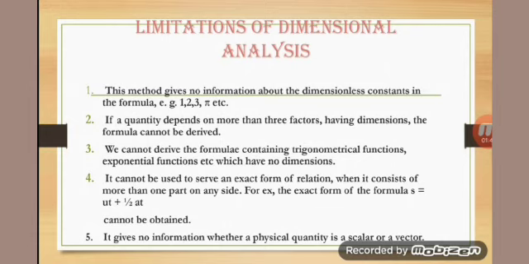Fourth, it cannot be used to derive the exact form of a relation when it consists of more than one part on any side. For example, the exact form of the formula s = ut + ½at² cannot be obtained. Fifth, it gives no information whether a physical quantity is a scalar or a vector. These are the limitations of dimensional analysis.